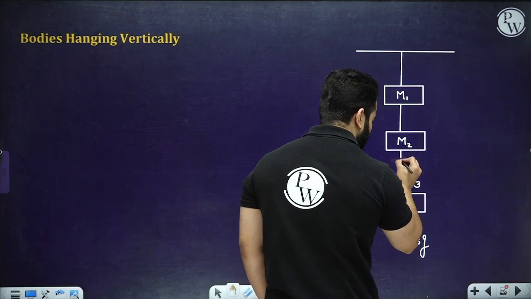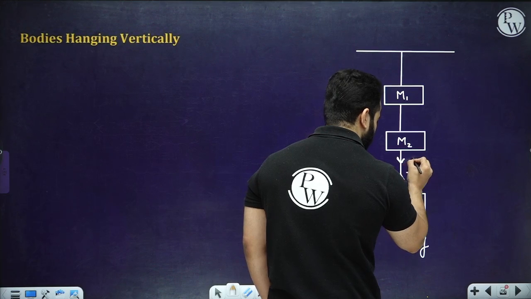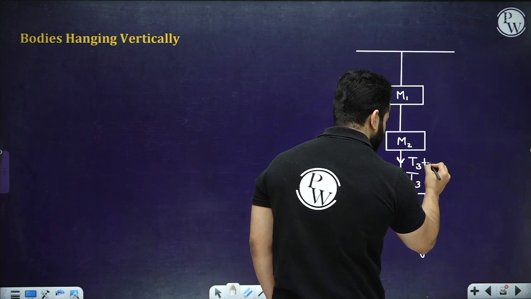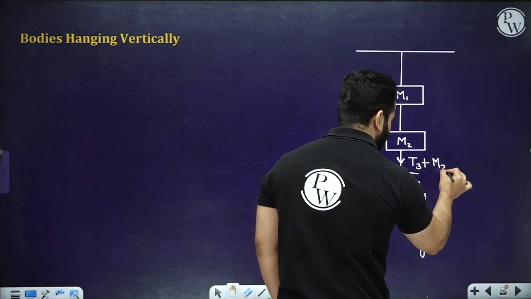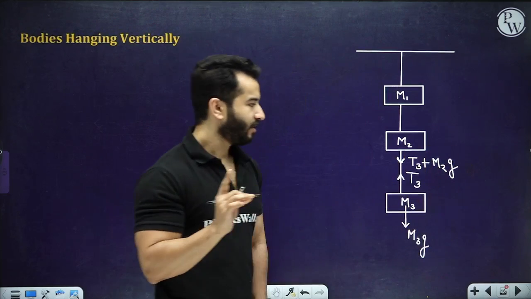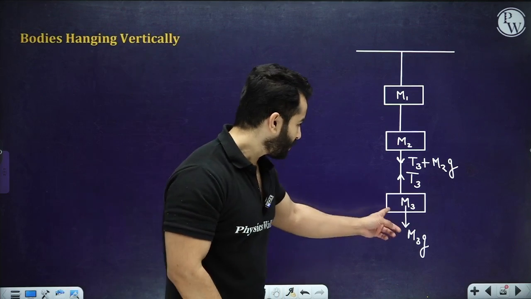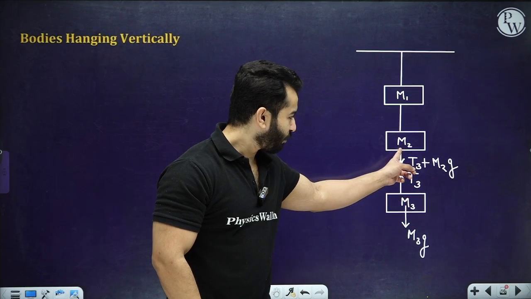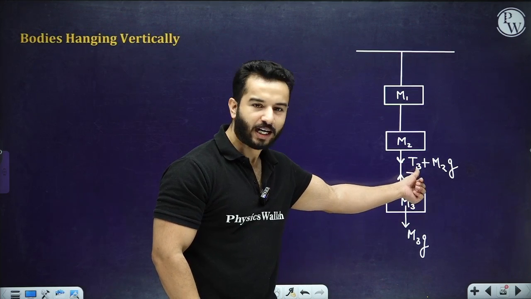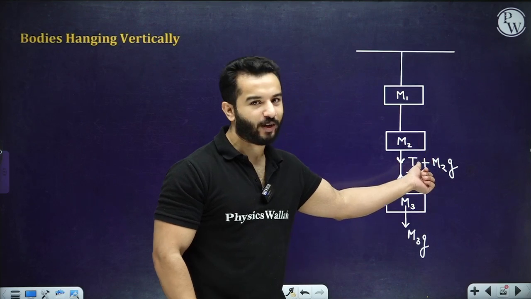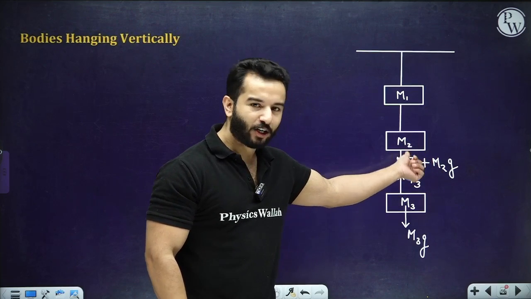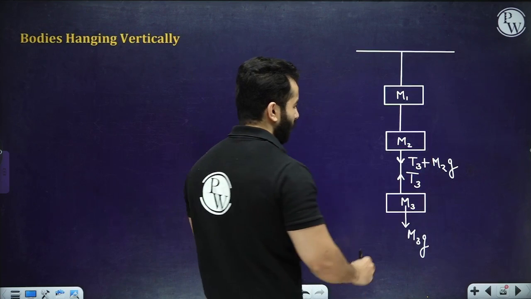Over M2, I'll write 1 force T3 plus M2G. Is that correct? Why I've written it as T3? Because first same rope, and this is a point of contact, so opposite to the point of contact T3 plus weight of M2G, right? Weight of M2, which is M2G.